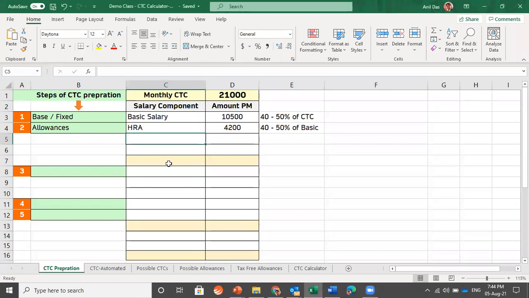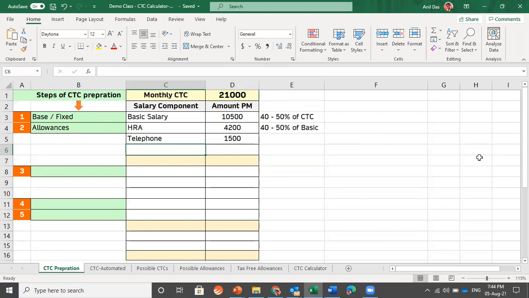So we are done with one allowance. Any other allowances which you want to keep or you want to suggest? Let's try to have telephone allowance. As an employer or as HR, you are free to keep any allowances you want to keep. So what should be the amount under telephone allowance? We should keep any logical amount which seems good for telephone allowance. So how much amount we should keep in telephone? We can keep 1500, which seems okay to have under telephone allowance.